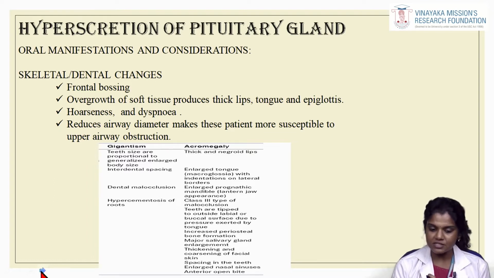In gigantism, the teeth sizes are proportional to the generalized enlarged body size. There is interdental spacing, dental malocclusion and hypercementosis of roots. And in the case of acromegaly, the patient will show thick and negroid lips, an enlarged tongue which is referred to as macroglossia with indentations on the lateral border of the tongue because of the enlargement, an enlarged prognathic mandible, class 3 type malocclusion, enlarged nasal sinuses and anterior open bite. So these are the general dental features of hypersecretion of the pituitary gland.